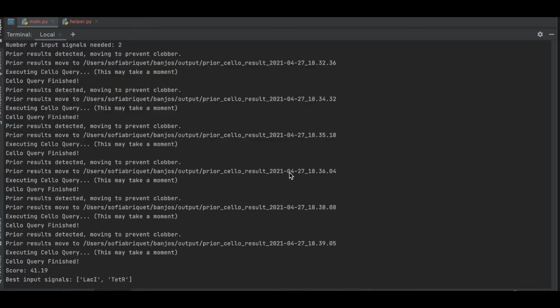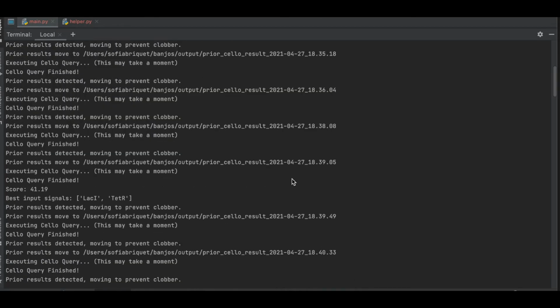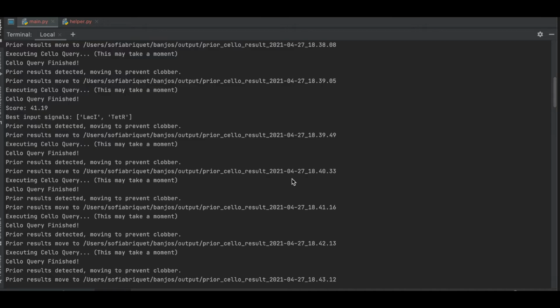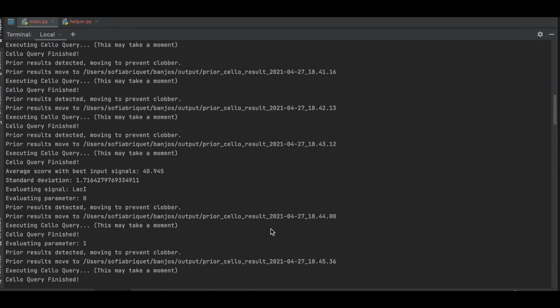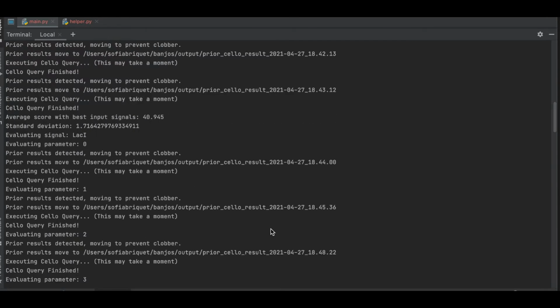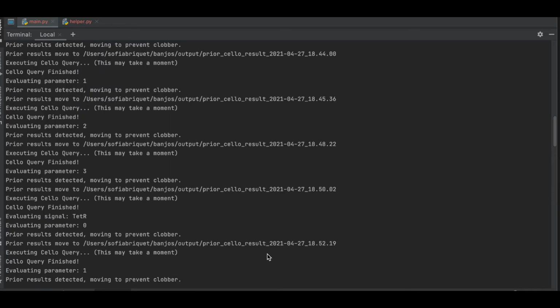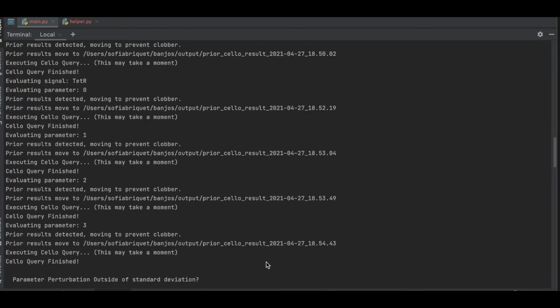This is the example terminal window the user obtains, where we can see the score obtained along with the best input signals. We then observe the average score as well as the standard deviation and the starting of the parameter perturbation for each parameter of the best two input signals found.